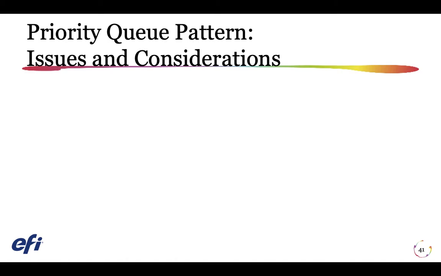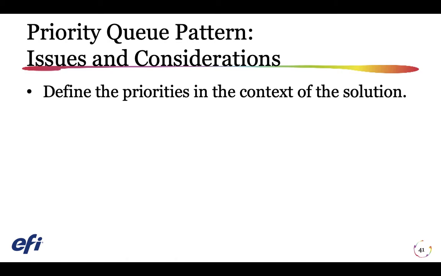Consider the following points when deciding how to implement this pattern. Define the priorities in the context of the solution. For example, higher priority could mean that messages should be processed within 10 seconds. Identify the requirements for handling high priority items and other resources that should be allocated to meet this criteria.